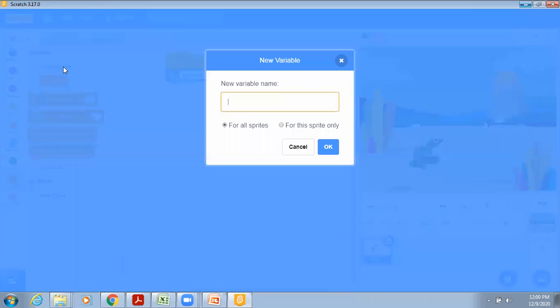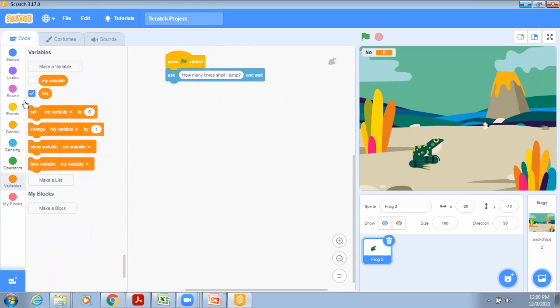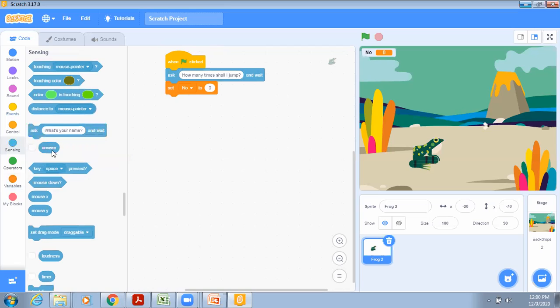So I'm going to declare a variable for that, number. So set the value in number. Go to the sensing block and use answer. Okay, now we have to repeat this statement for a fixed number of times. How many times do we have to repeat it? For a fixed number of times. As many times as the user has said, that many times we have to repeat it.